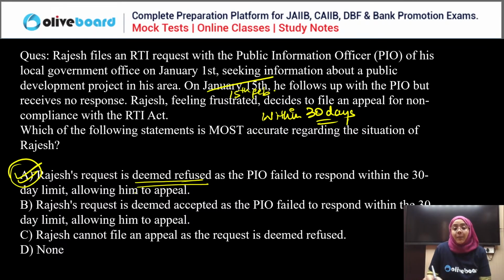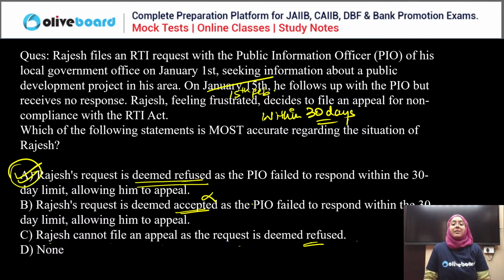Why is B not correct? Because it says deemed accepted, which is wrong. Why is the statement that Rajesh cannot file an appeal as the request is deemed refused misleading? The request is refused because they failed to respond within 30 days, but Rajesh still has the margin to file an application against the decision of the PIO. Clear? So yes, A is the correct answer.